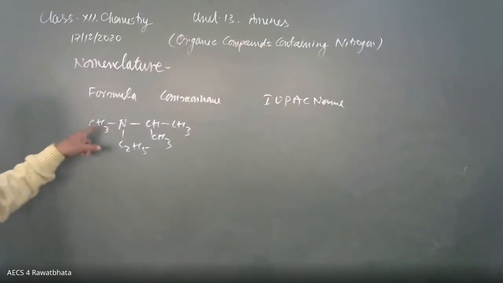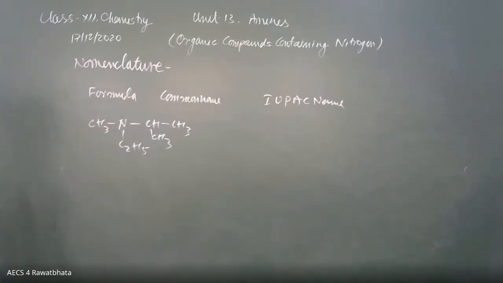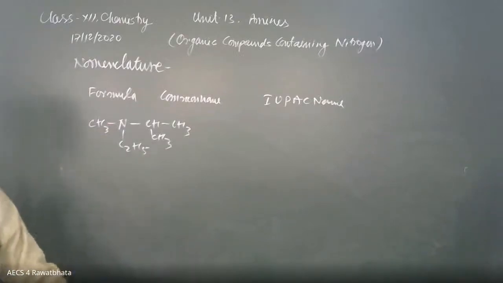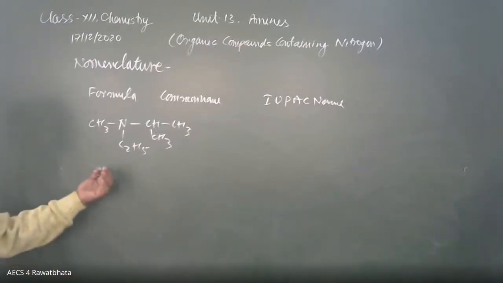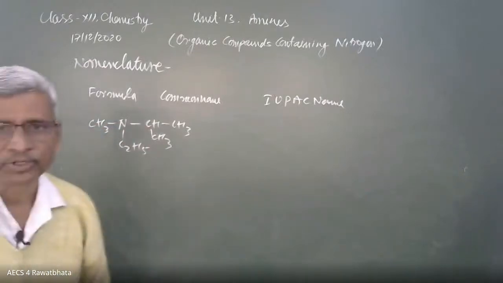Ethylmethylisopropylamine is the common name. 3 different alkyl groups are there, alphabetically we have to prefer. If you have written methyl first, no harm is there, but we should follow the alphabetical sequence.